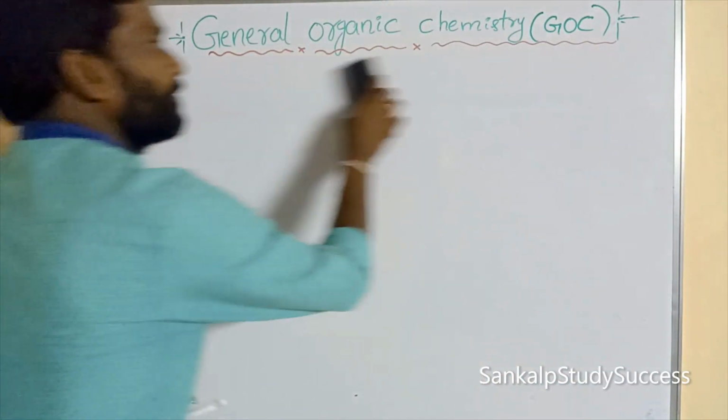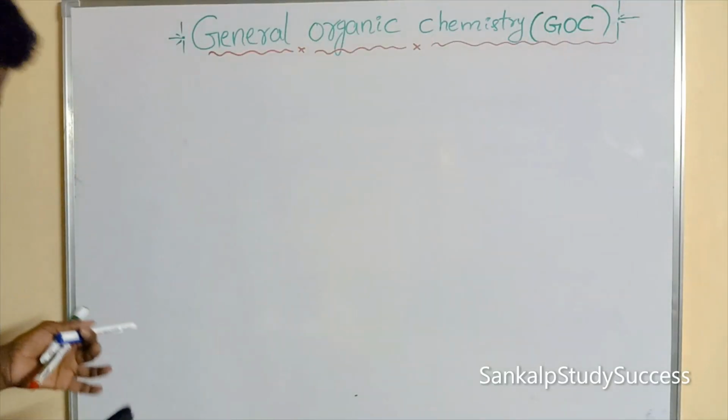Now I am going to discuss organic chemistry.